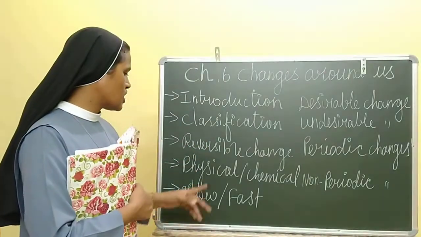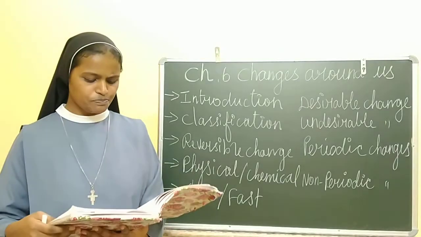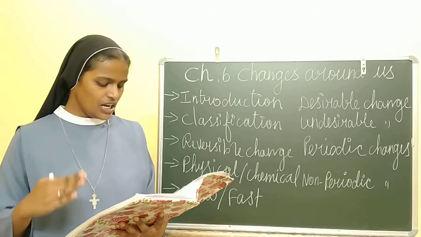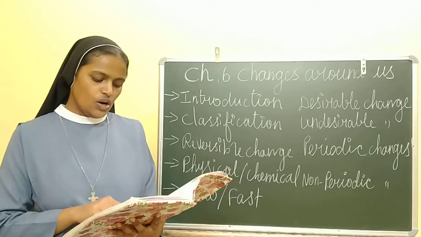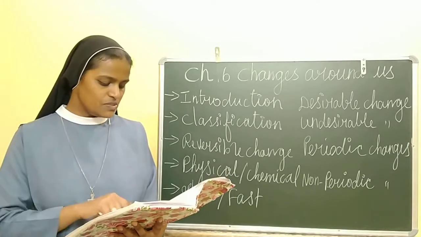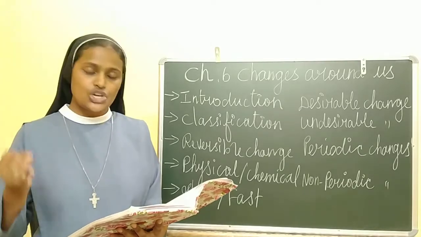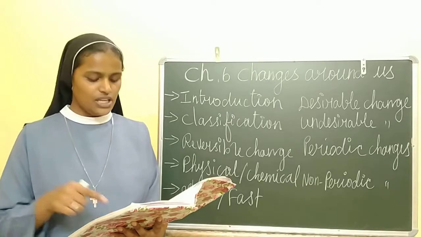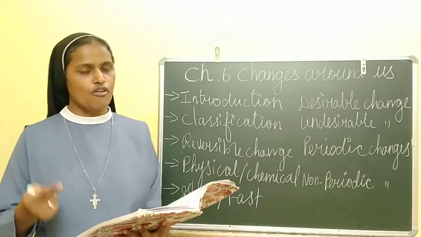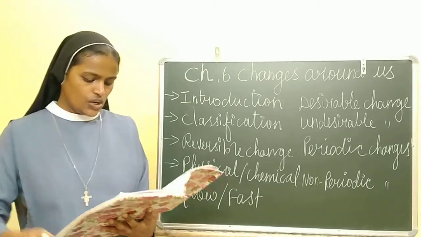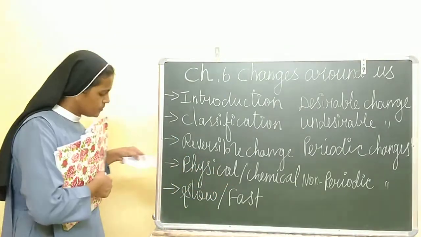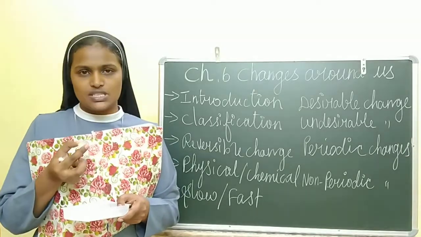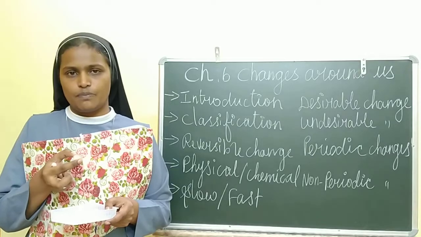Next we are going to see physical change. The change in which no new substance is formed is called physical change. Here only the physical properties of the substance, such as size, shape and physical state, change. Example, melting of ice. Here you see, an ice cube is there, so there is a shape.